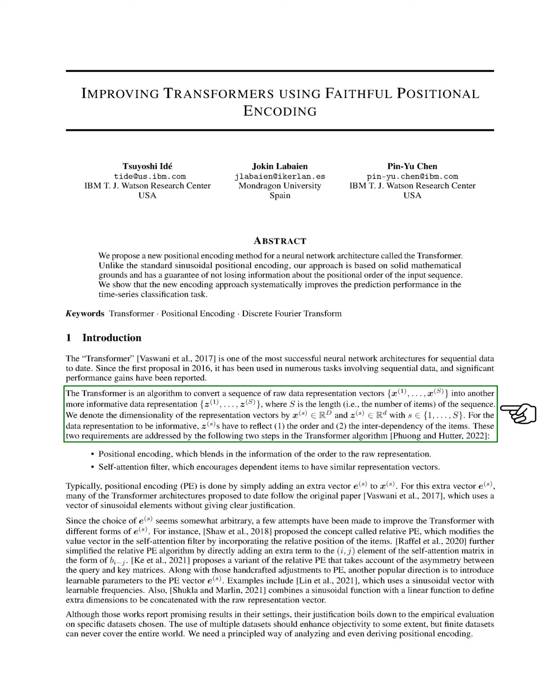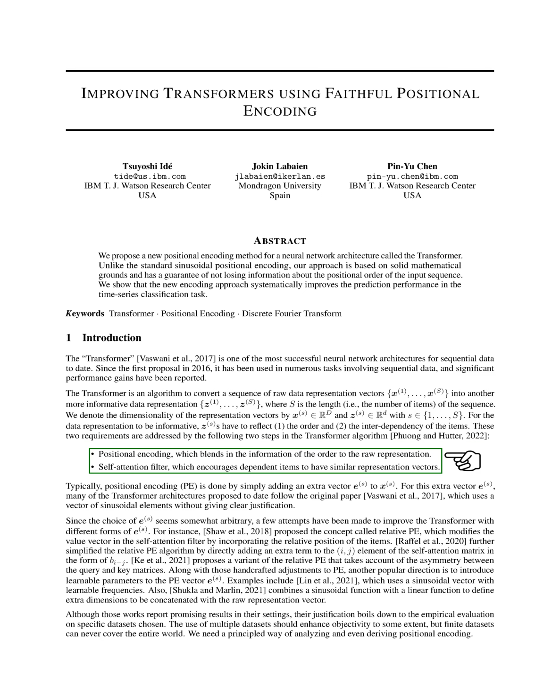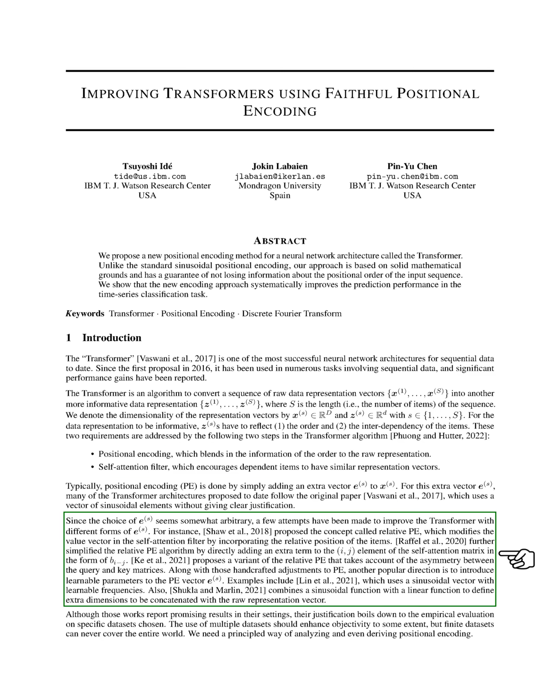To achieve this, the transformer algorithm includes two key steps: positional encoding and self-attention. Positional encoding adds information about the order of the items to the raw data representation, while self-attention helps ensure that related items have similar representation vectors. Many variations of positional encoding have been proposed, such as relative positional encoding and introducing learnable parameters to the encoding vector.